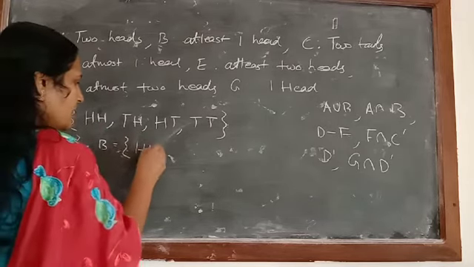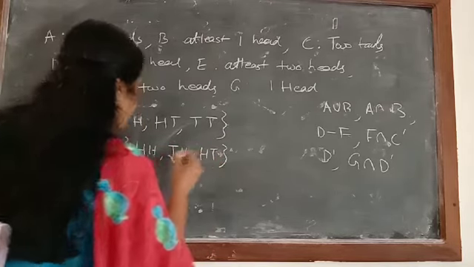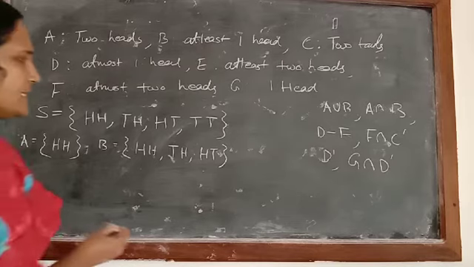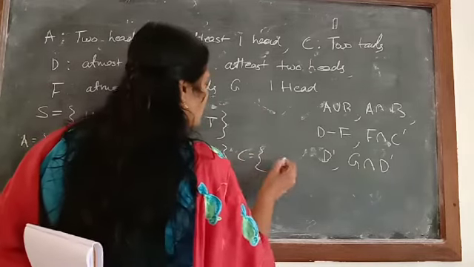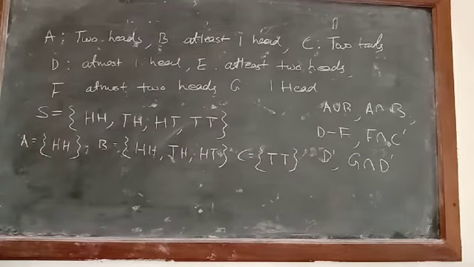So just write down there: either it can be HH, TH, or HT. So in the set B, these possibilities are there. Then C is written there, two tails. Two tails we are getting one time only, so C also is an example of a simple event.